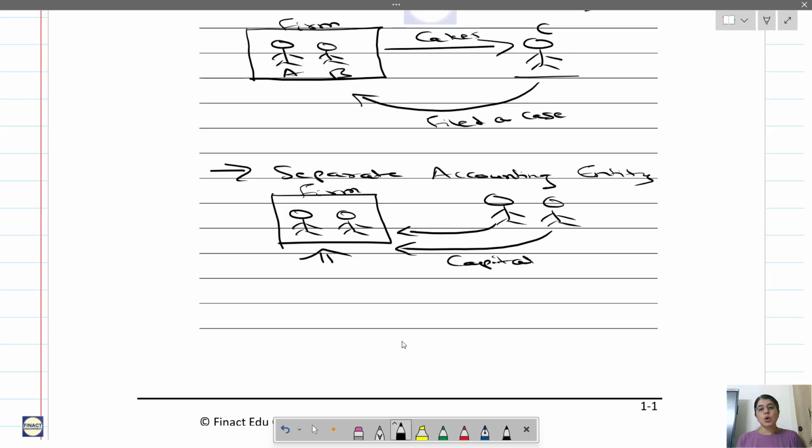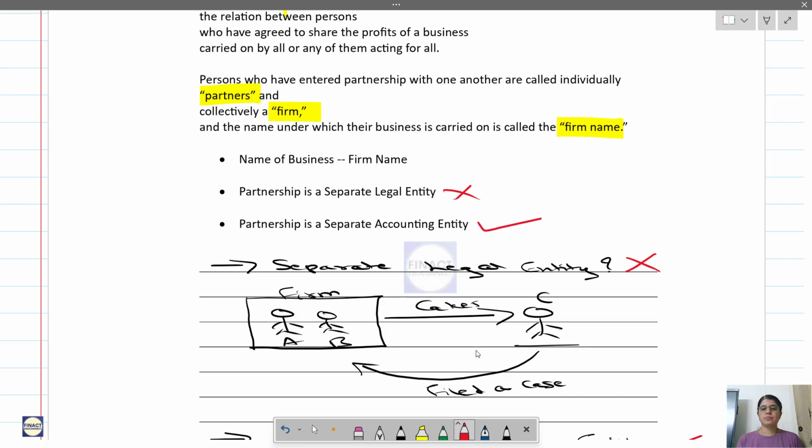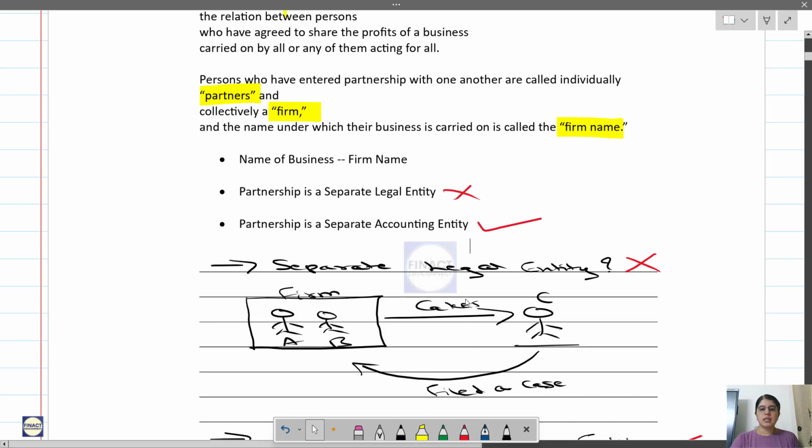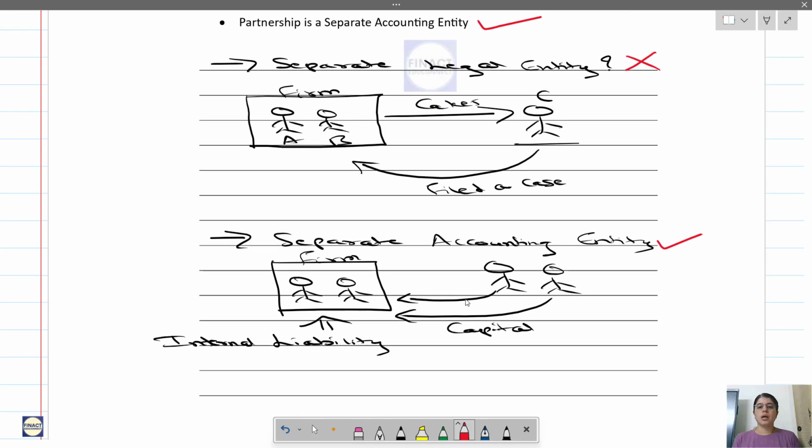So in this case, the capital invested by the partners is like a liability, because the firm owes this amount to the partners, so it is an internal liability. So is the partnership firm a separate accounting entity? Yes. Did you understand this? Any doubts here? Okay, write this.